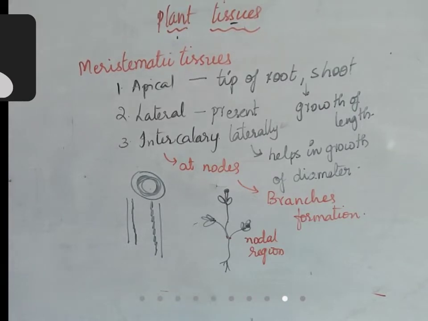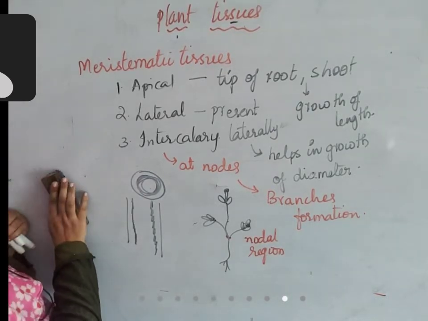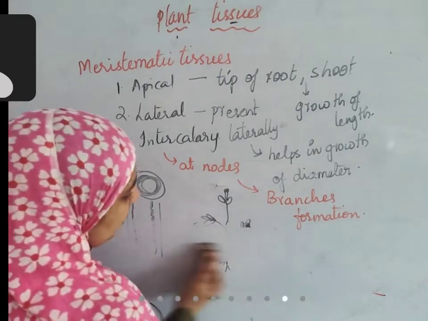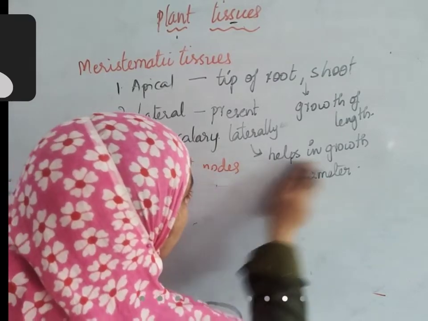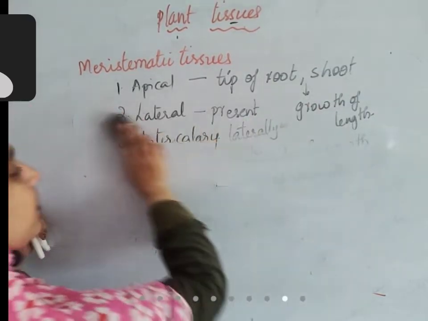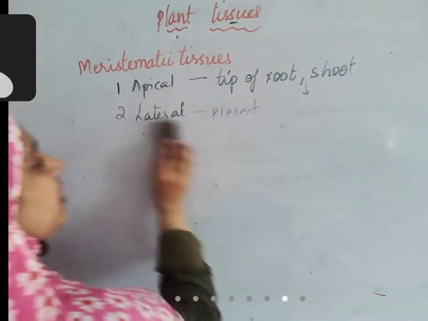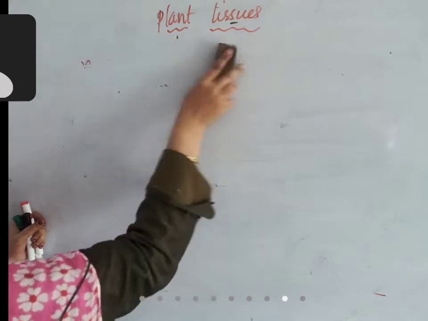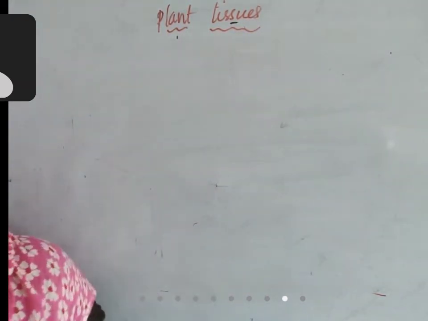Next, after this meristematic tissues, permanent tissues. First, we'll see what is the difference between meristematic tissue and permanent tissue. So if you understand the difference, you can easily understand why they are grouped into separate categories. If I keep on saying the features, you will not be able to study comparatively.